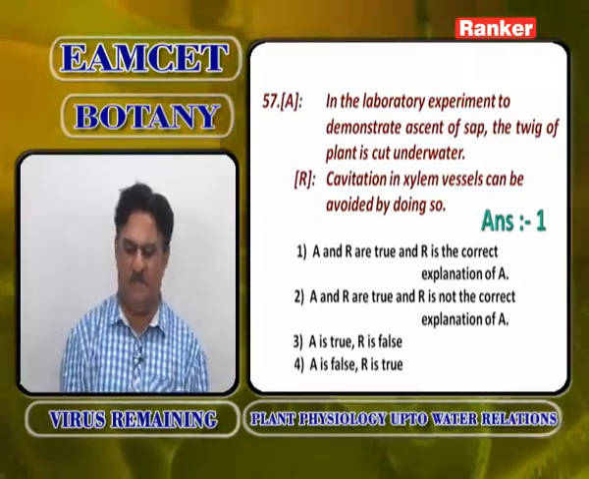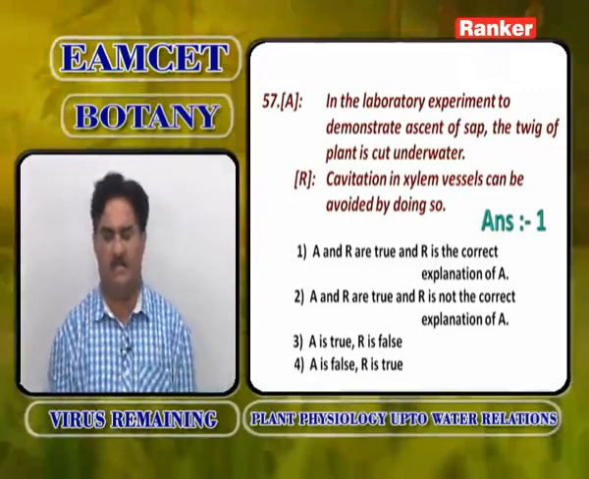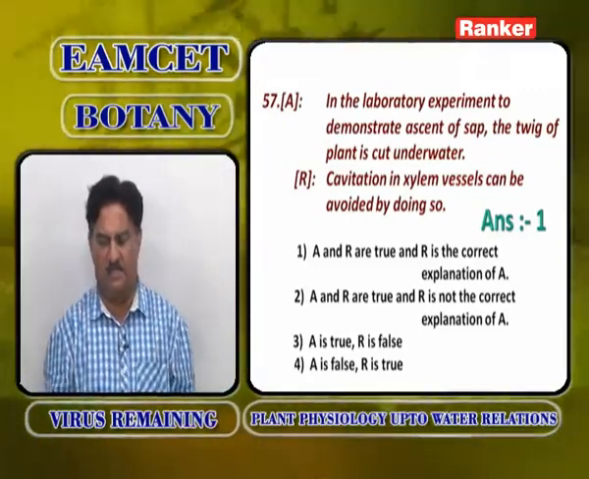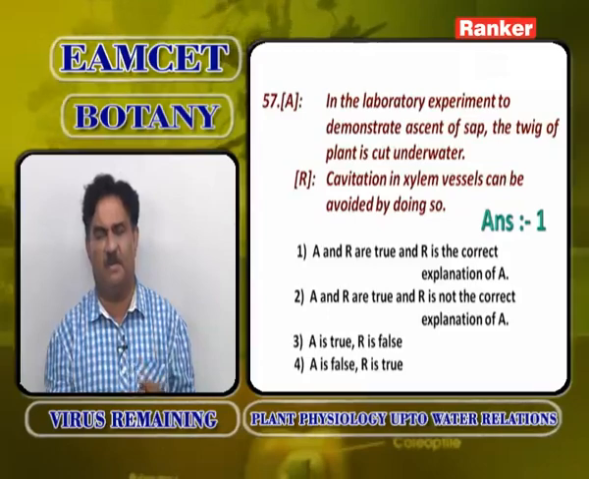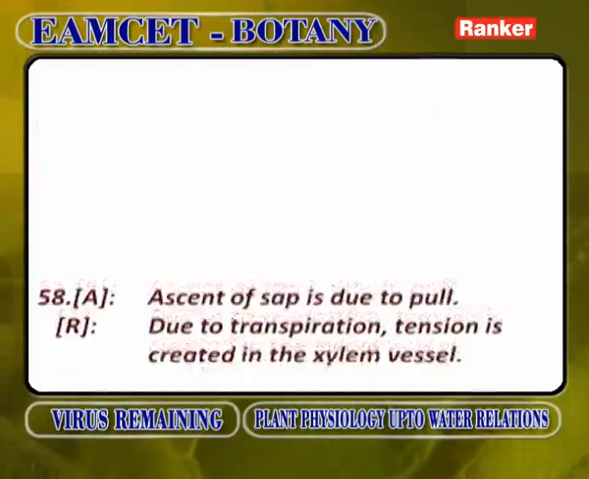So, in the laboratory experiments to demonstrate ascent of sap, the twig of plant is always cut under the water. Why? Cavitation in xylem vessels can be avoided by doing so, because to avoid cavitation only the plants are cut under the water. So, A and R are correct. R is the correct explanation of A, first option.